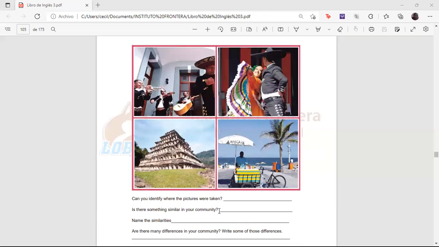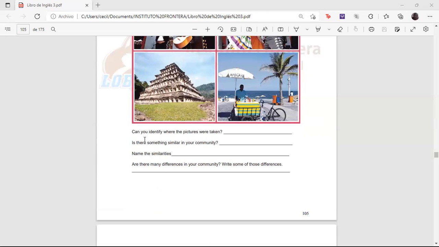These are probably pictures. You have to answer the questions that you have here above. Can you identify where the pictures were taken? Is there something similar in your community? Name the similarities. Are there many differences in your community? What are some of those differences? Okay. First of all, answer the questions.